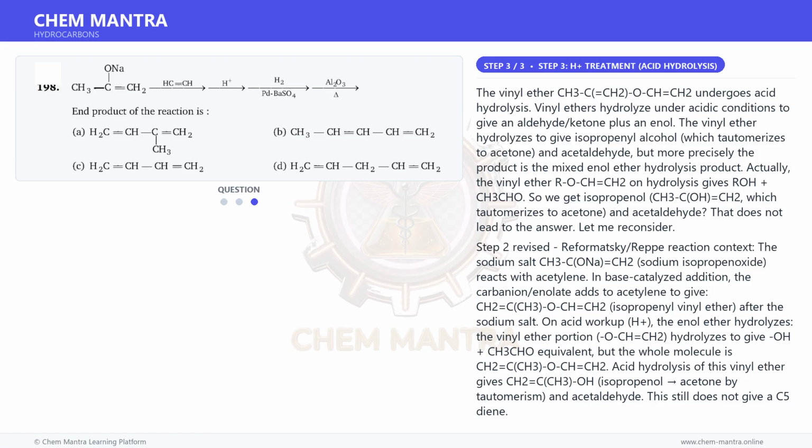Option A, H2C=CH-C(CH3)=CH2, is isoprene, 2-methyl-1,3-butadiene. This matches the synthesis of isoprene from isopropenyl acetylene via semihydrogenation, and the Al2O3 step may cause further isomerization, confirming isoprene as the product.